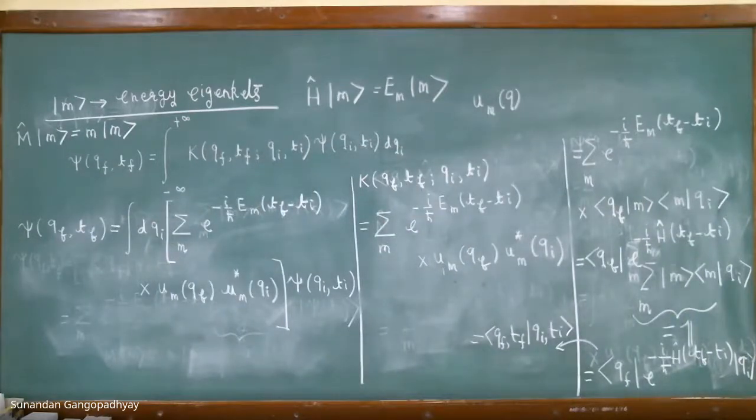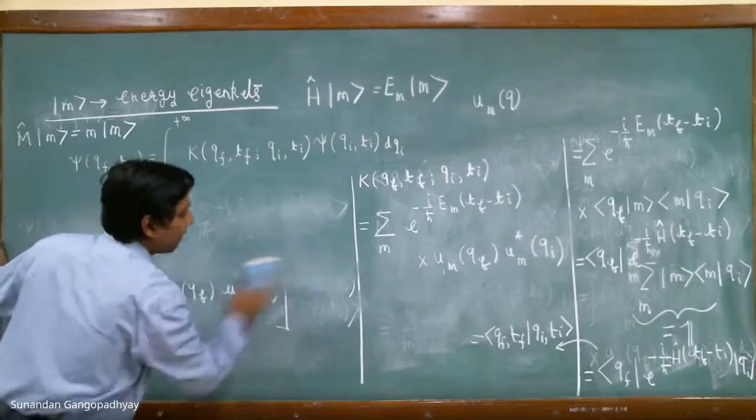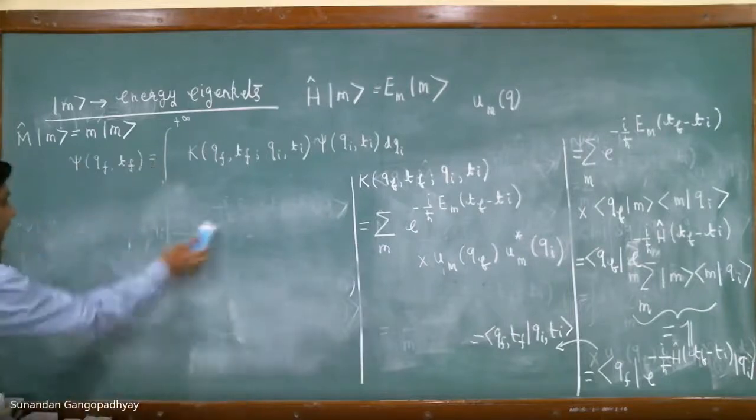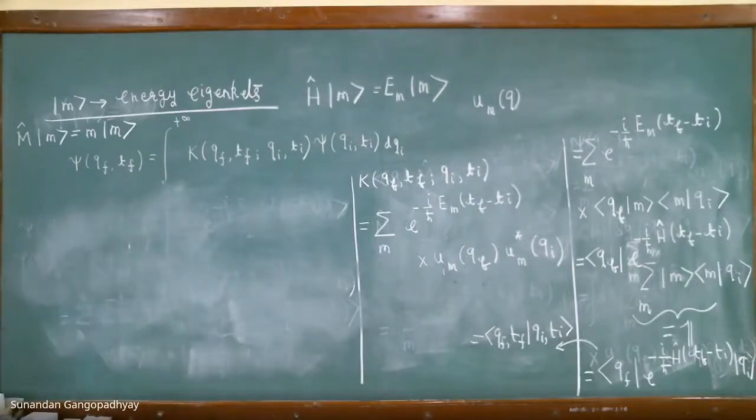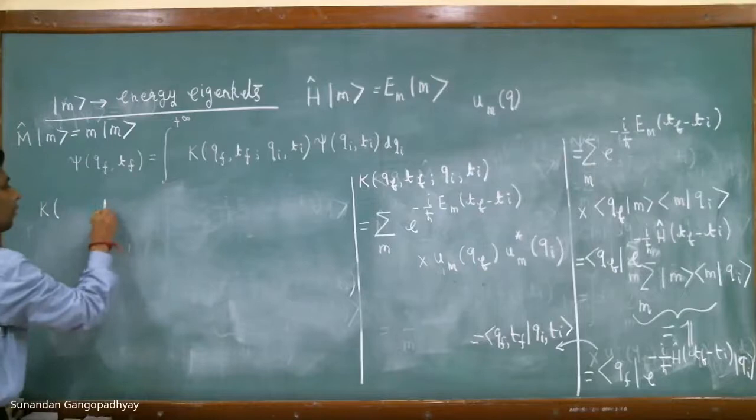We shall now show that for this, let me say that t_f is t.